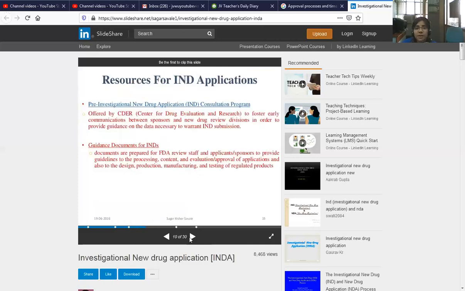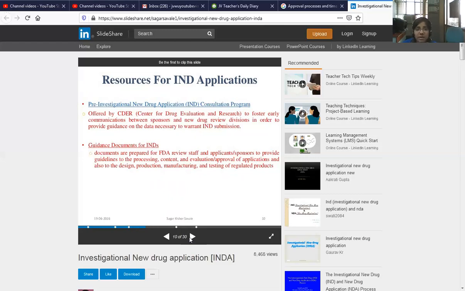Resource of the IND application. Pre-investigational new drug application consultation program is very important for the new drug discovery. Offered by CDER, Center for Drug Evaluation and Research, to foster early communication between a sponsor and new drug review division in order to provide guidance on the data necessary to warrant IND submission.